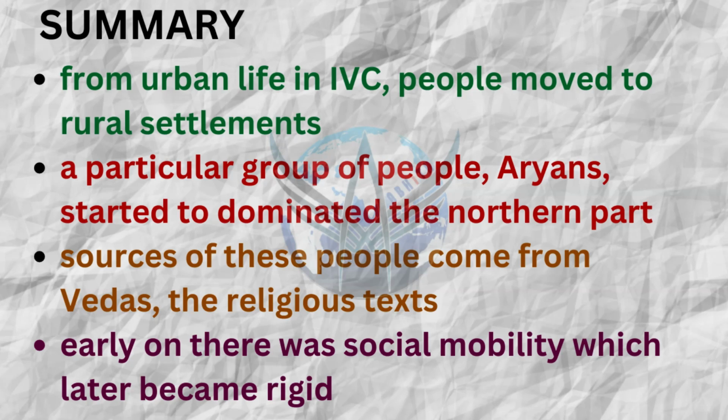Then the prominence of Aryans in the northern part of India, right? In history, the Vedic Age period has been taken from the north of the country, not from the whole of the country. It's a misconception, never think that Vedic Age means the whole of the country's age. It only pertains to the northern part of the country or the subcontinent. Why? Because Indus Valley civilization was also in the north, right?